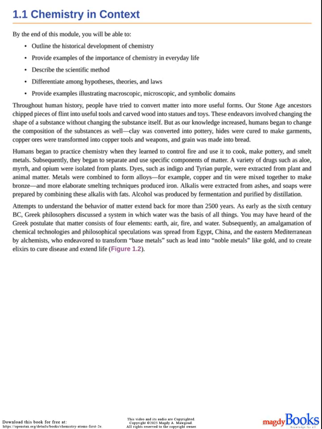Throughout human history, people have tried to convert matter into more useful forms. Our Stone Age ancestors chipped pieces of flint into useful tools and carved wood into statues and toys. These endeavors involved changing the shape of a substance without changing the substance itself. But as our knowledge increased, humans began to change the composition of the substances as well.